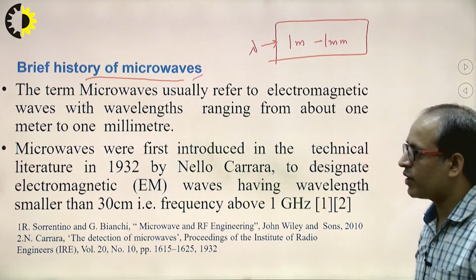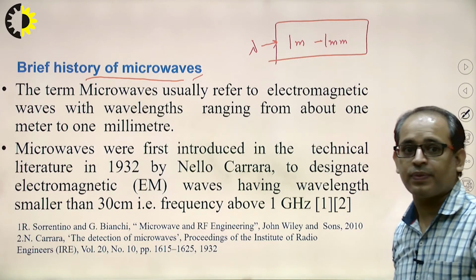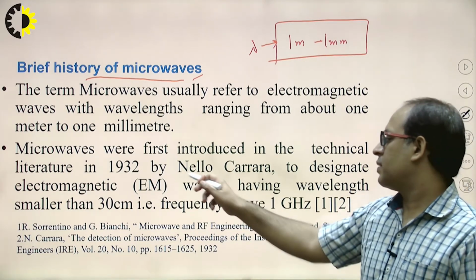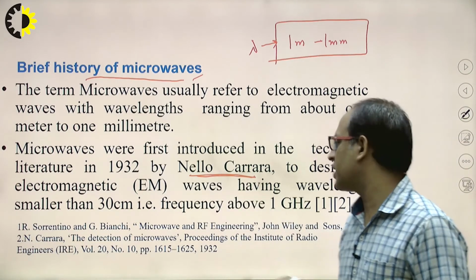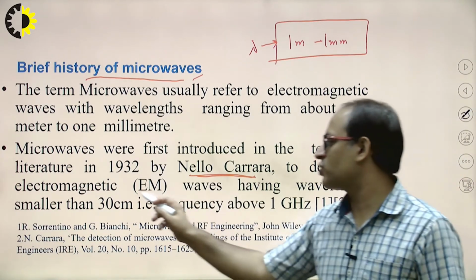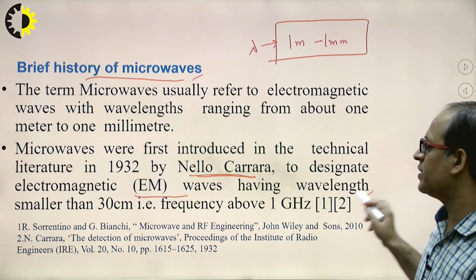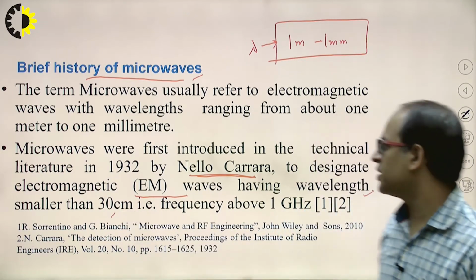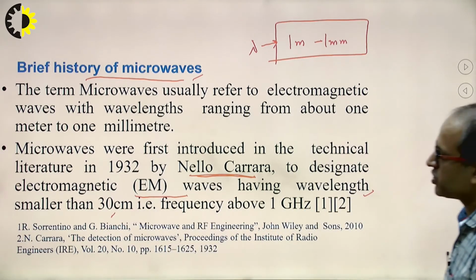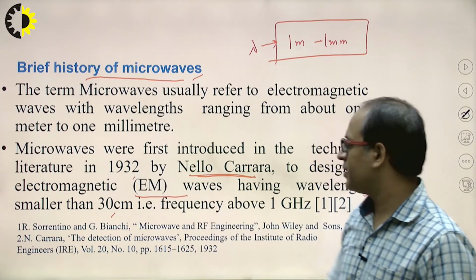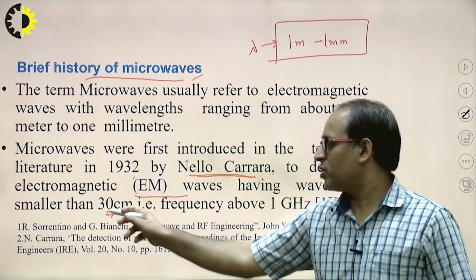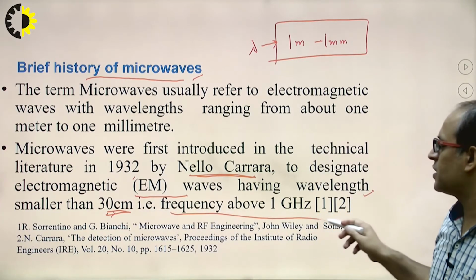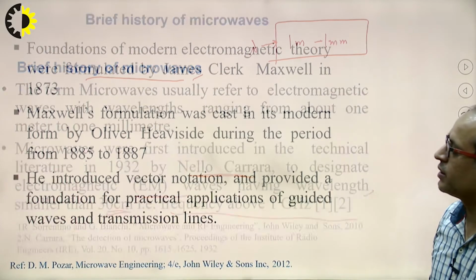Clear? The term was first introduced by the scientist Nello Carrara to designate electromagnetic waves having a wavelength smaller than 30 centimeter, in 1932. A wavelength smaller than 30 centimeter means a frequency above 1 gigahertz.